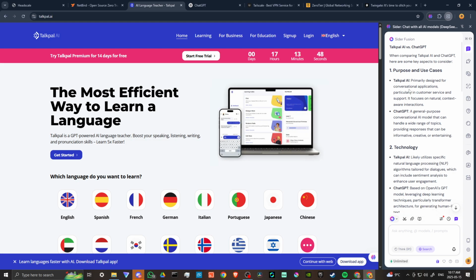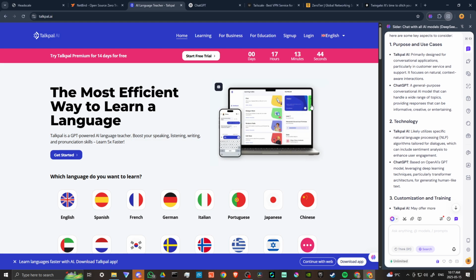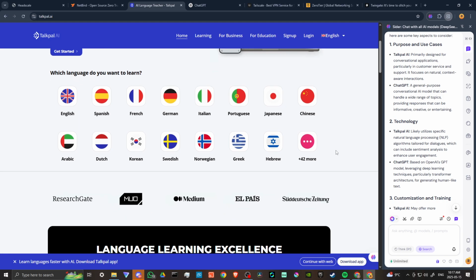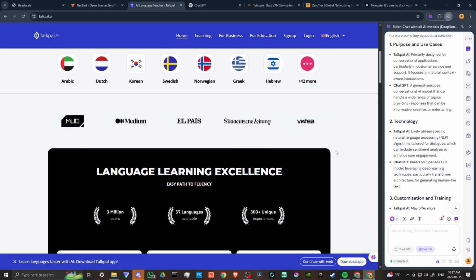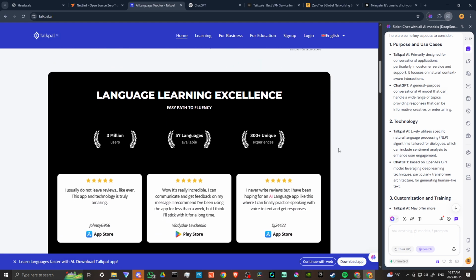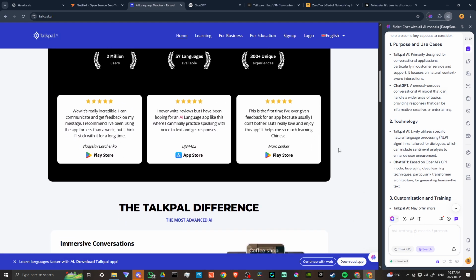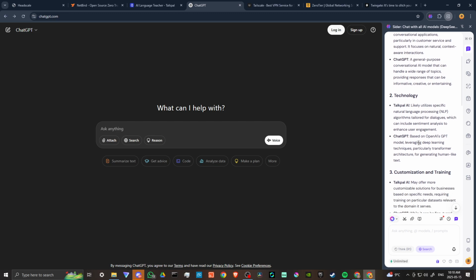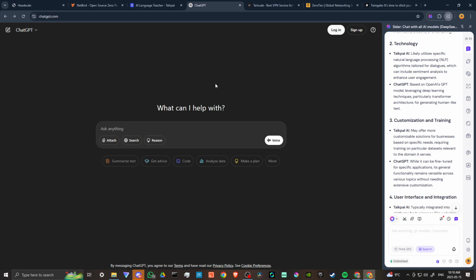When comparing Talkpal AI and ChatGPT, here are some key aspects to consider. Talkpal AI is primarily designed for conversational applications, particularly in customer service and support. It focuses on natural, context-aware interactions. ChatGPT is a general-purpose conversational AI model that can handle a wide range of topics, providing responses that can be informative, creative, or entertaining.